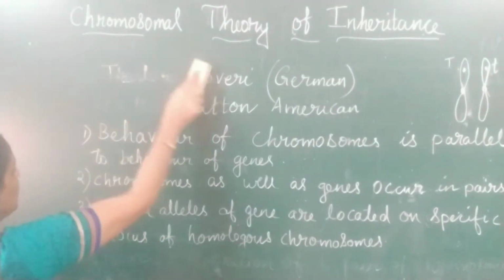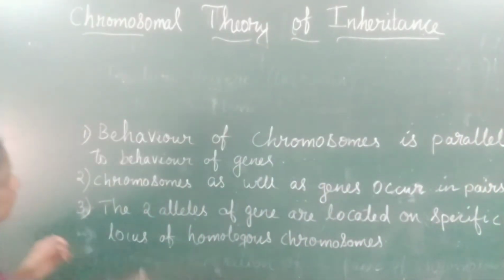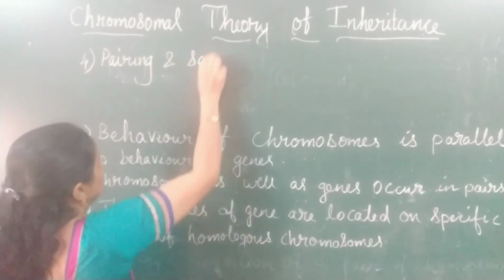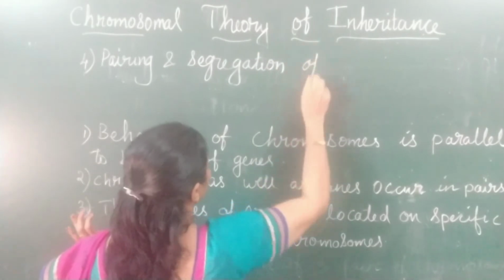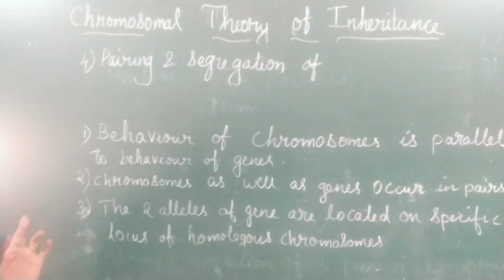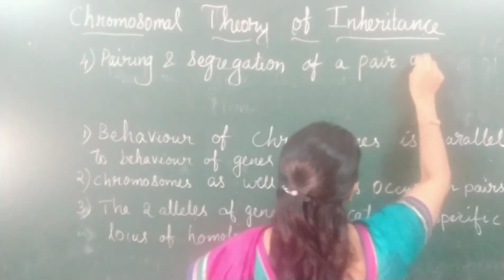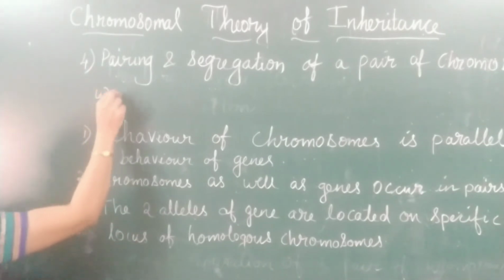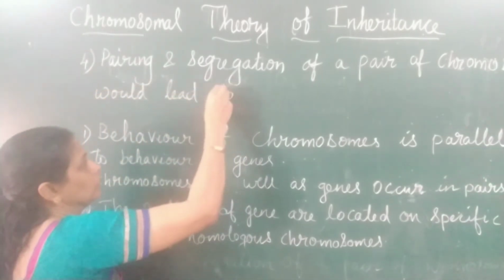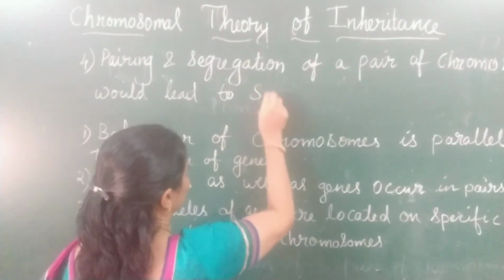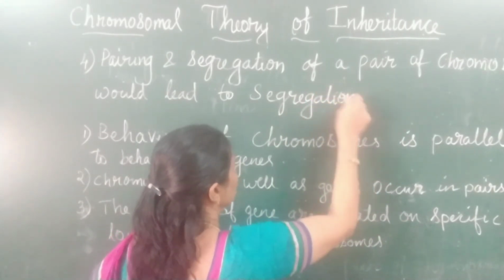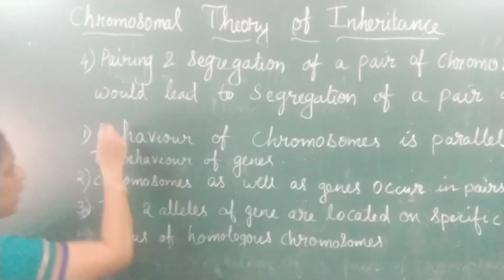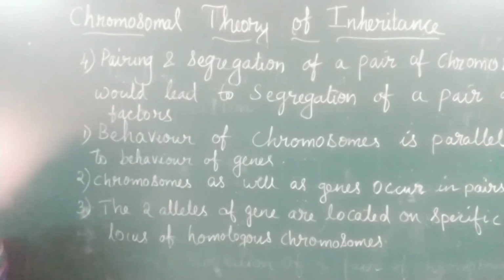And the fourth important assumption is that pairing and segregation of a pair of chromosomes would lead to segregation of a pair of factors, meaning alleles, that they carried.